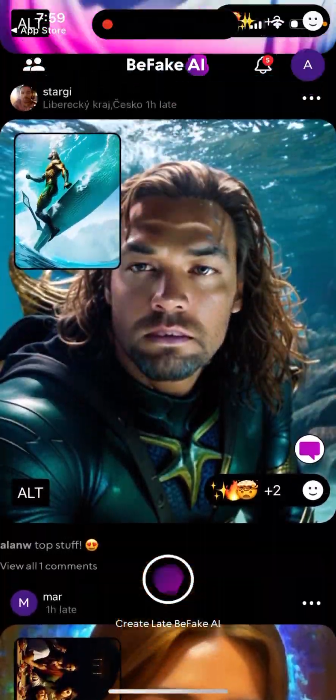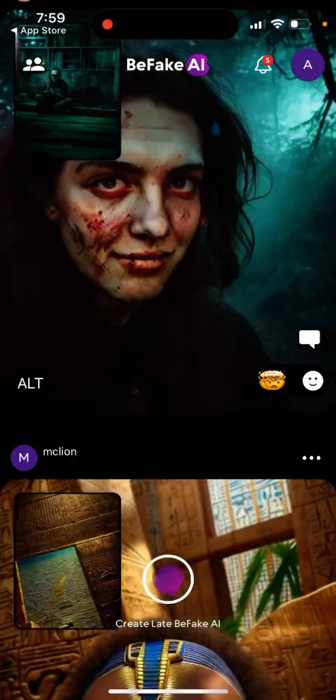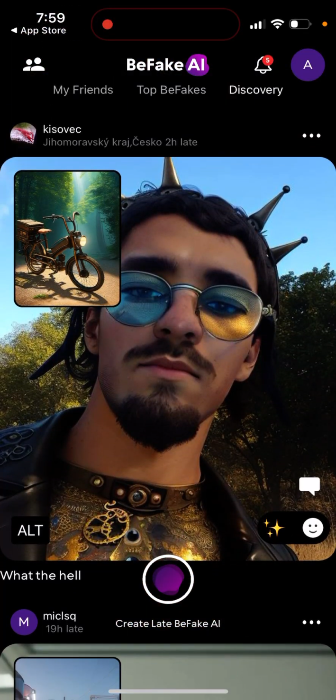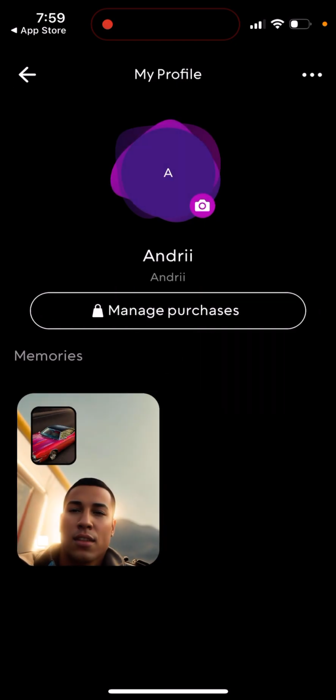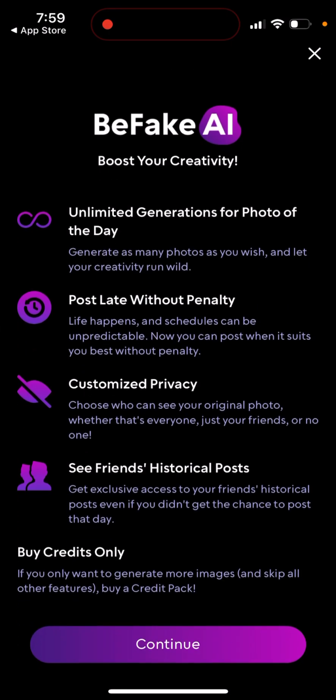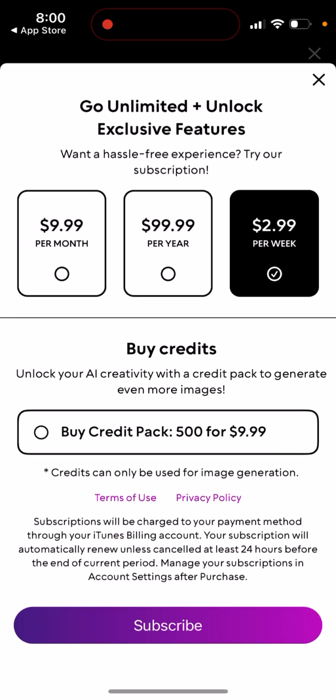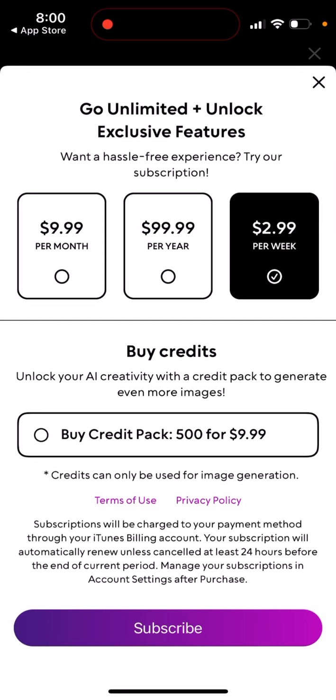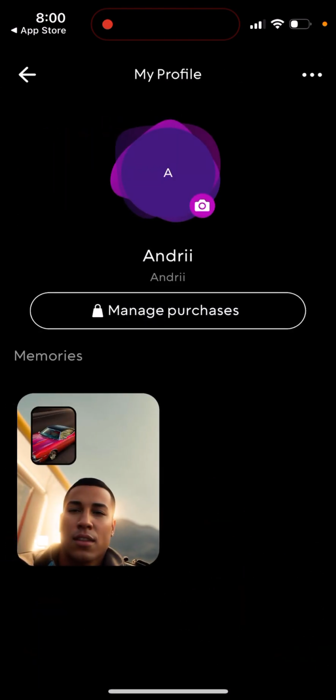I think this is a startup, and they raised around $3 million. So that's just a start, and then you can go to your profile in the top right. You can see your photos, and then you can buy subscriptions. You can buy credits if you want to subscribe. You can post live without penalty. You can have unlimited generations for the photo of the day. You can see friends' historical posts. Then you can upgrade, and that's like $3 per week or $10 per month. Pretty cool.